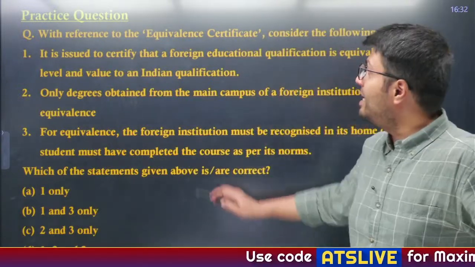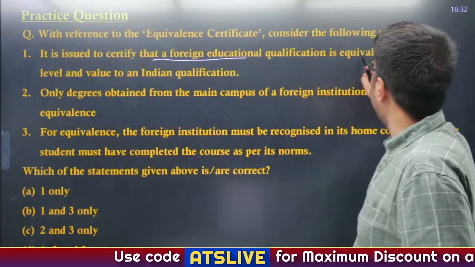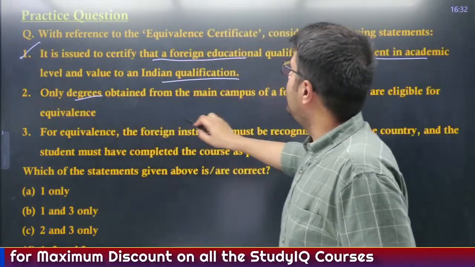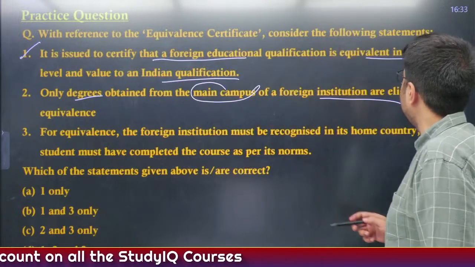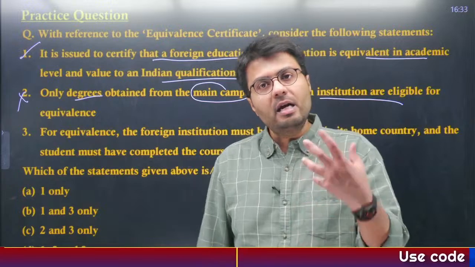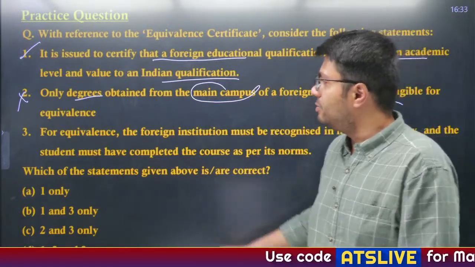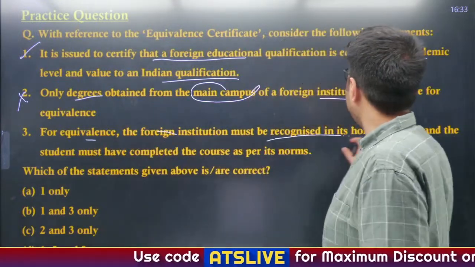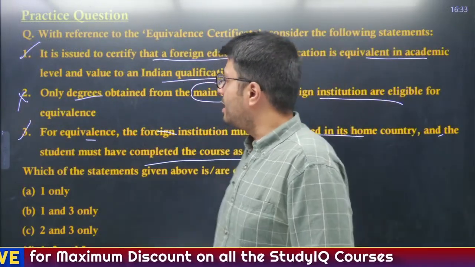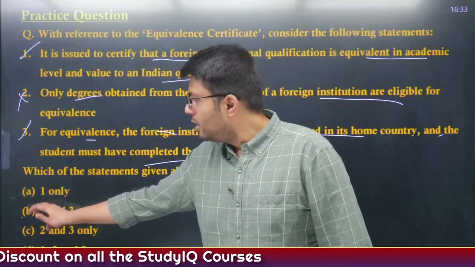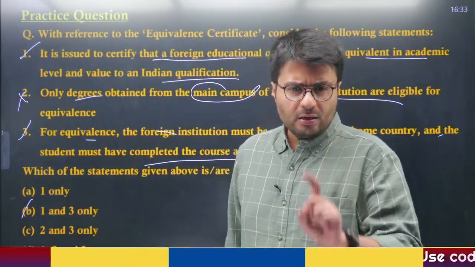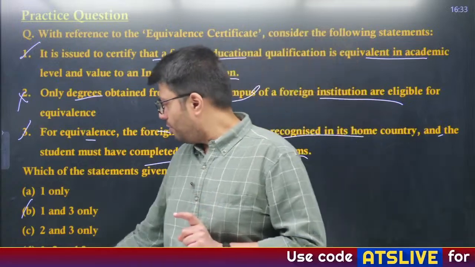B. Well, it is issued to certify that a foreign educational qualification is equivalent in academic level and value to Indian institution. Correct. Only degrees obtained from main campuses of foreign institutions are eligible for equivalence. Incorrect. I told you even the offshore campuses located in other countries, there you can also get the degrees from. For equivalence, the foreign institution must be recognized in the home country and the student must have completed the course as per its norms. Correct. Now 1 and 3 are right. We have to identify the correct one. So B is the right answer. Okay, so Baga, Sarang, Mohit, Bhanu, Shweta, Sheetal, all of you are right.